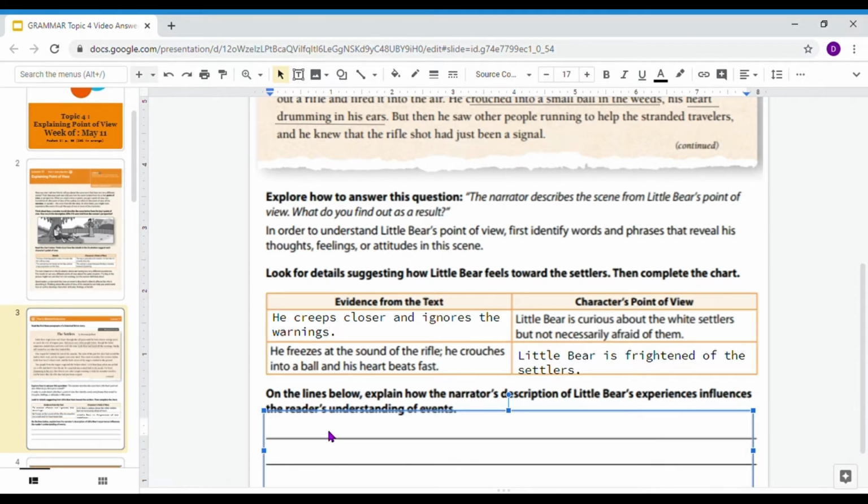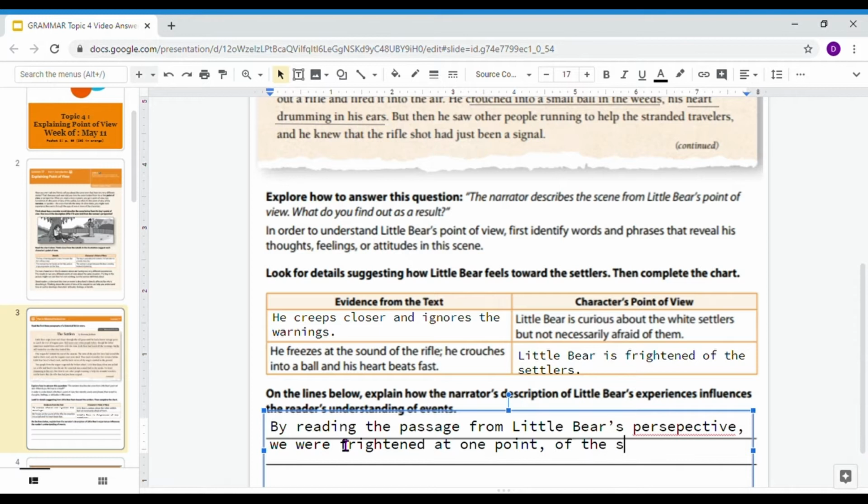I think that by reading the passage from Little Bear's perspective, we were frightened at one point of the settlers.